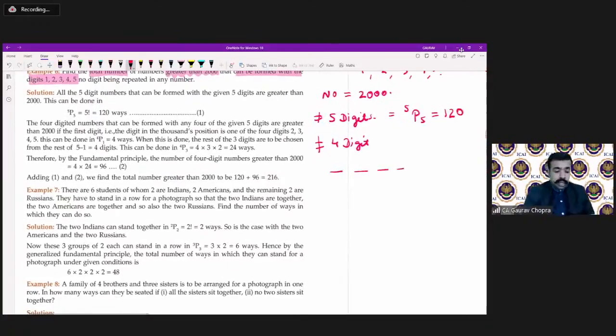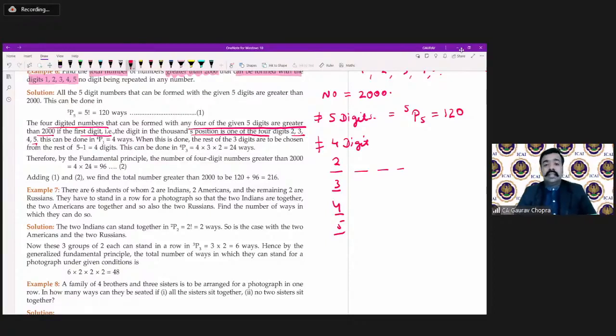To see the 4-digit numbers that can be formed with any 4 of the given 5 digits are greater than 2000, the first digit, that is the digit in the 1000 position, must be one of the 4 digits, that is 2, 3, 4, and 5. The number should start with 2 or 3 or 4 or 5.